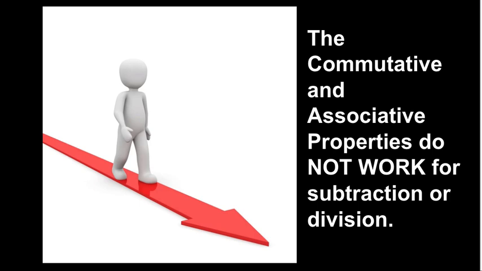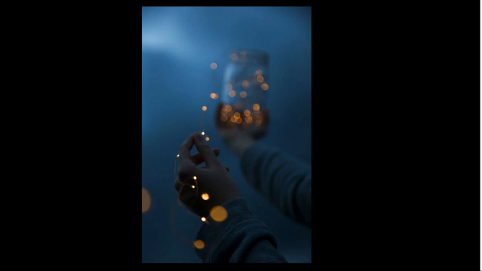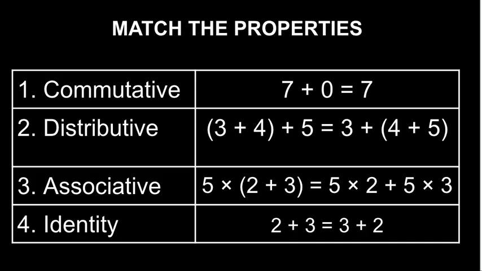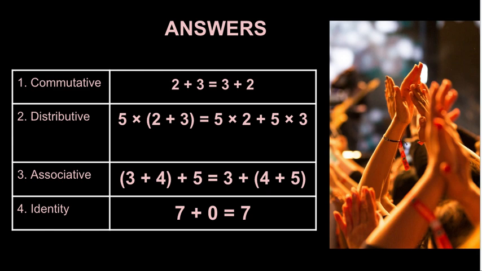Let's see if you've mastered the magic. Pause the video and match the property to the correct example. 1. Commutative. 2. Distributive. 3. Associative. 4. Identity. If you got them right, give yourself a round of applause or a pizza slice, your choice.